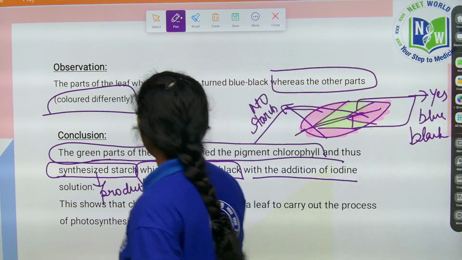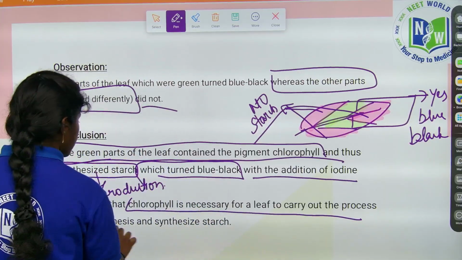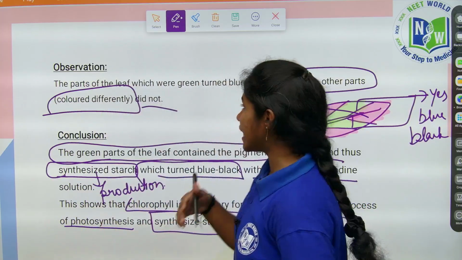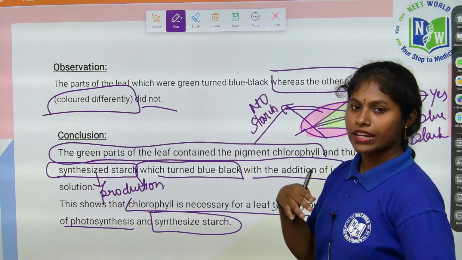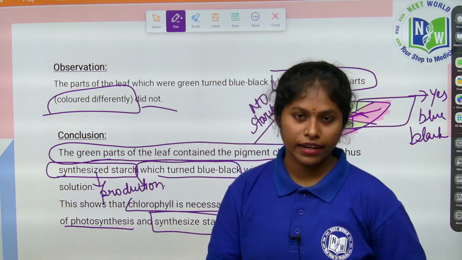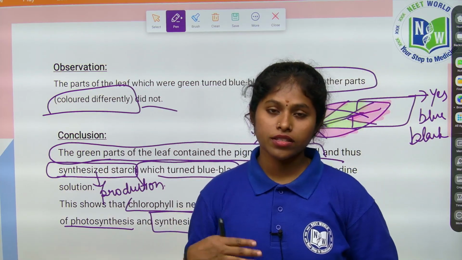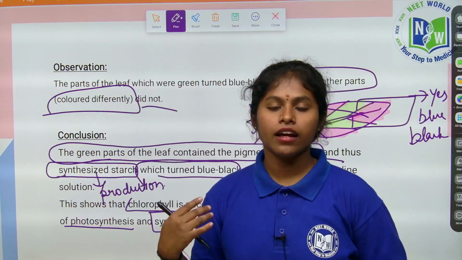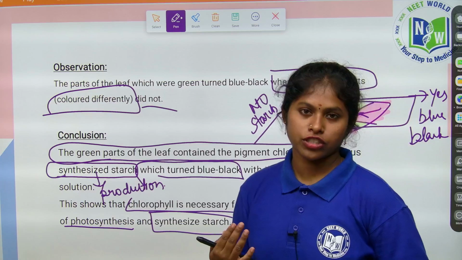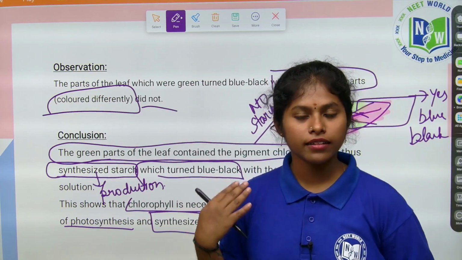So this shows that chlorophyll is necessary for the leaf to carry out the process of photosynthesis and synthesis of starch, right? So in the variegated leaves also the starch is prepared. Wherever the green part is present, that part is absorbing the beams of light, and using the raw materials water and carbon dioxide, and also light and chlorophyll, it is preparing the starch. Nothing but food, nothing but glucose, nothing but carbohydrates.